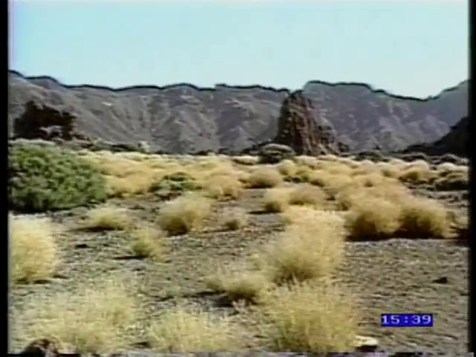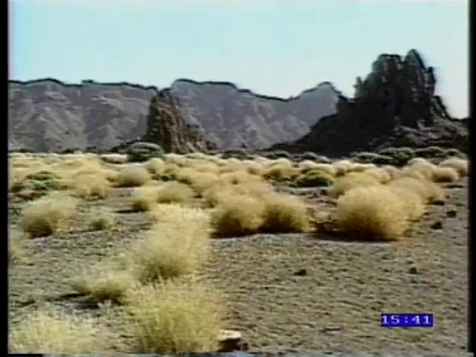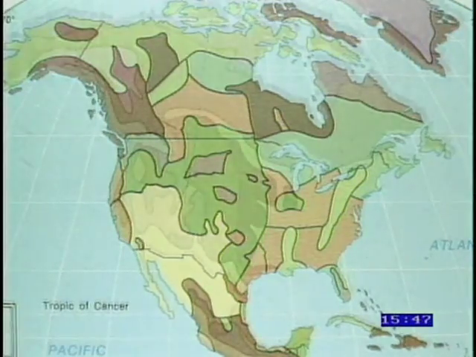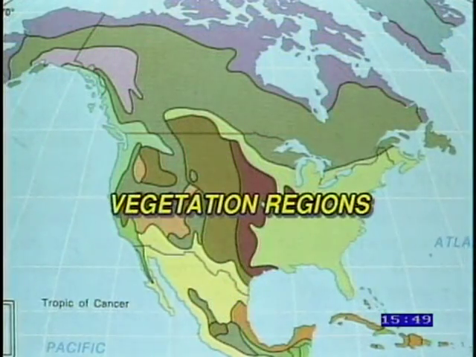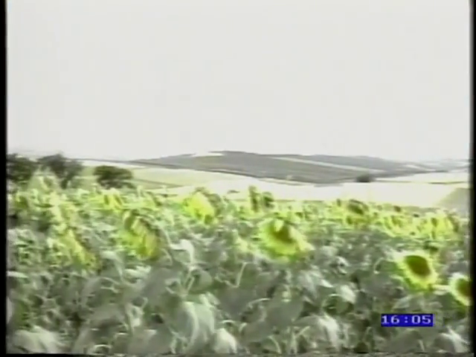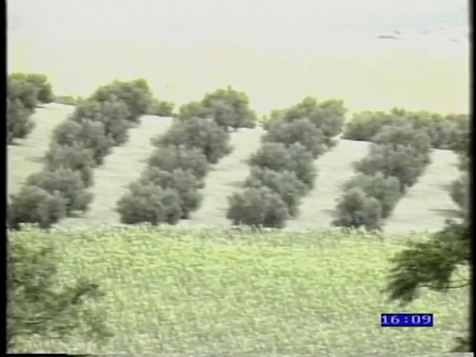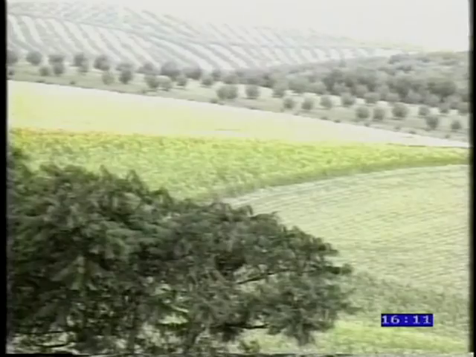Here's an assignment for you. The next time you open an atlas or your textbook, compare the map of the world's soil regions with the natural vegetation regions. See what kinds of soils are common to rainforests or deserts or tundra regions. After doing these comparisons, you'll see that a place's physical characteristics, including vegetation, are the result of a combination of several different factors. All these factors make up the complex miracle that we call planet Earth.